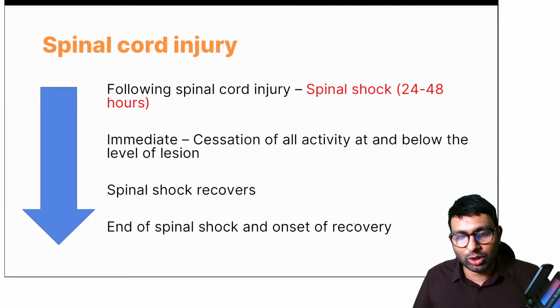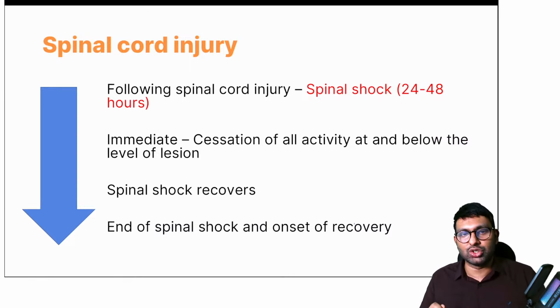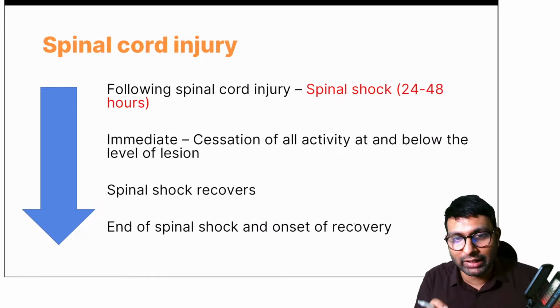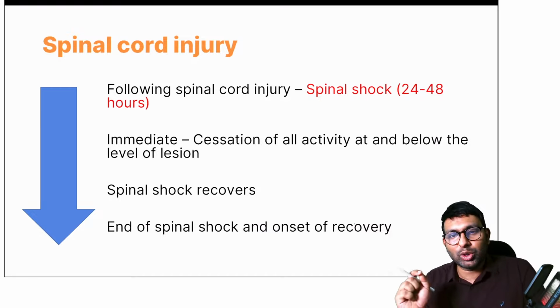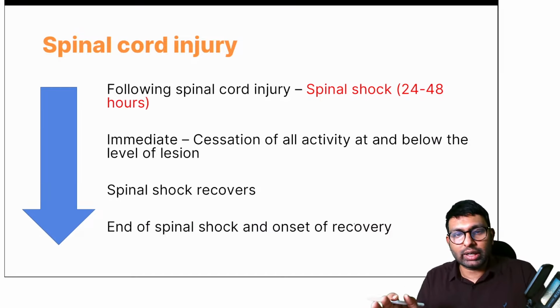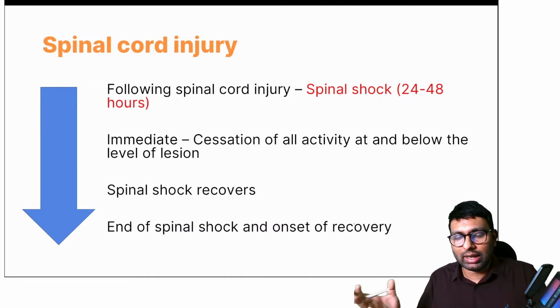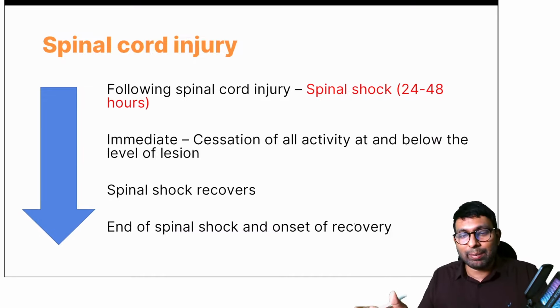See what happens in spinal cord injuries. When a patient comes to you with a spinal cord injury, when you check his motor, sensory and reflexes, they'll all be absent below the level of the lesion. If he has a D12 fracture, both motor, sensory and reflexes will be absent below that area because the patient is in spinal shock. This spinal shock will be there for 24 to 48 hours. After 48 hours, the spinal shock will recover, and at this time you can check his motor and sensory response. If it is an incomplete cord injury, some amount of motor or sensory function would have come back. And this is where you can check for prognosis. How much damage has happened, you can check now once spinal recovery has happened.